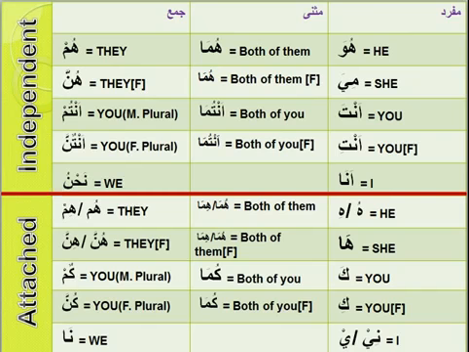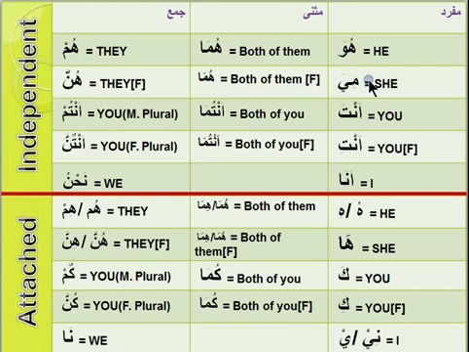So once again, let's revise it. Huwa, huma, hum, and of course you will have to go from right to left, not huwa, hiya, anta, anti. You can do that, but it will destroy the sequence. You see, it's better this way.